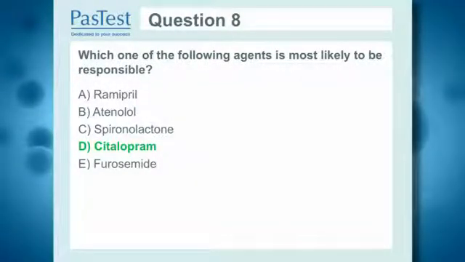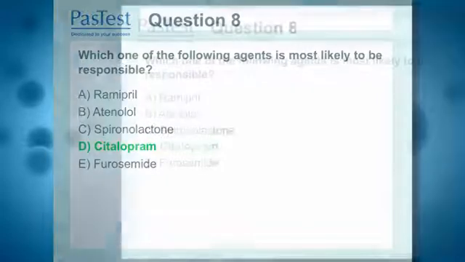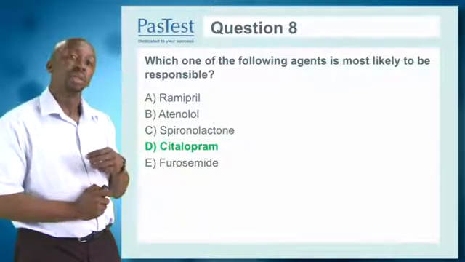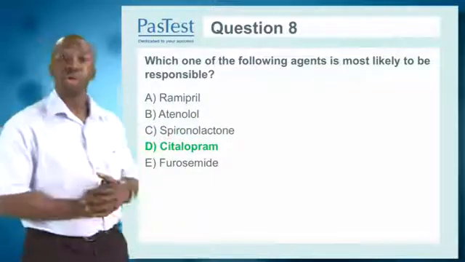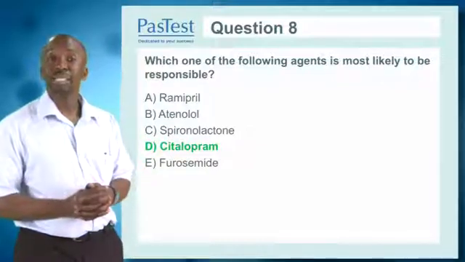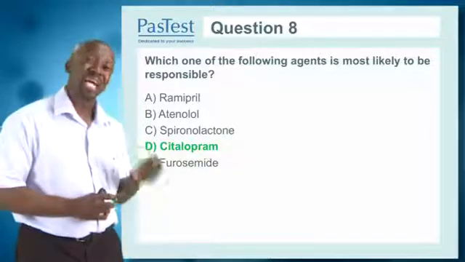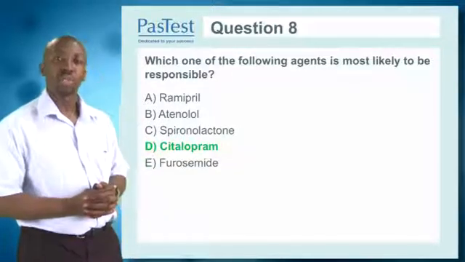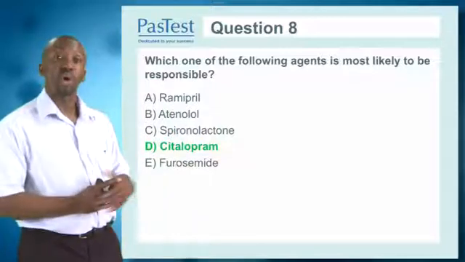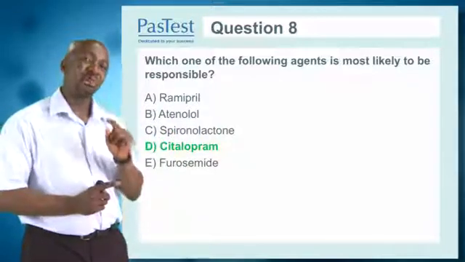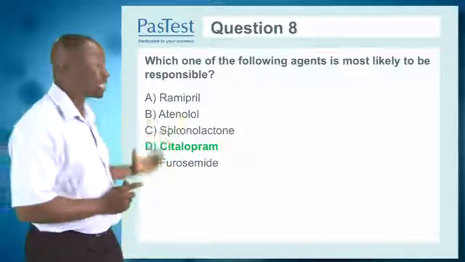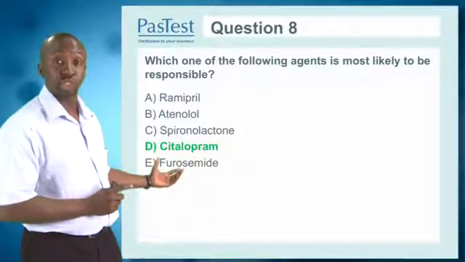The only abnormality you could detect in his bloods was the low sodium, so he has hyponatremia. The drugs here all can drop your salts in various ways. So furosemide can lead to hypokalemia, spironolactone can lead to hyperkalemia, ramipril can also lead to hyperkalemia. But citalopram is the only one that drops your sodium. So this is a syndrome of inappropriate ADH secretion.